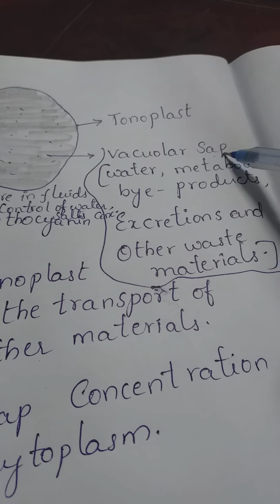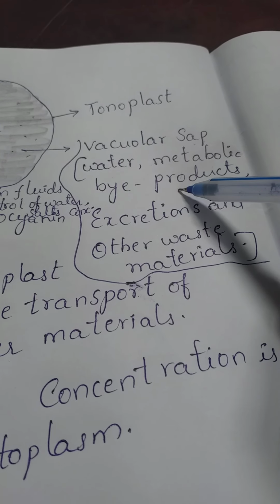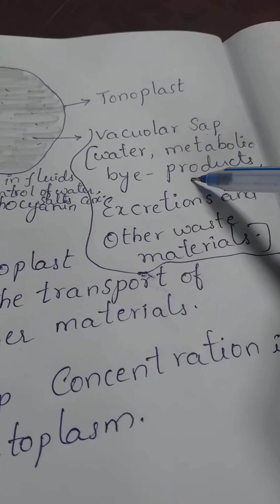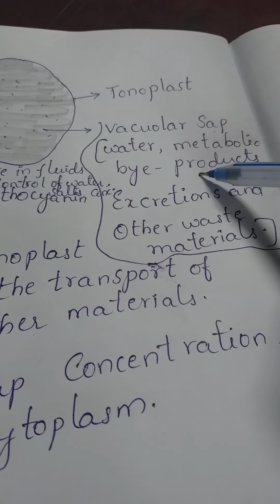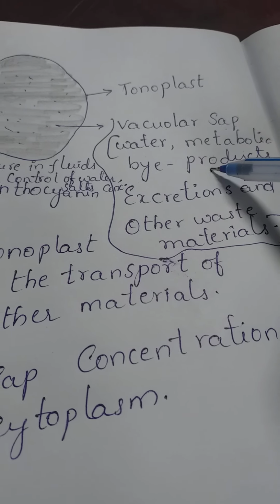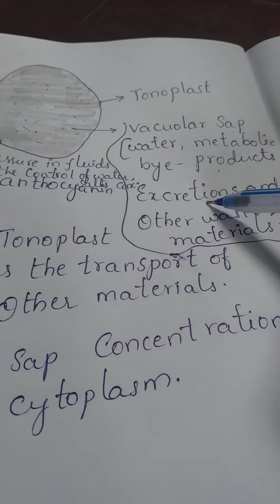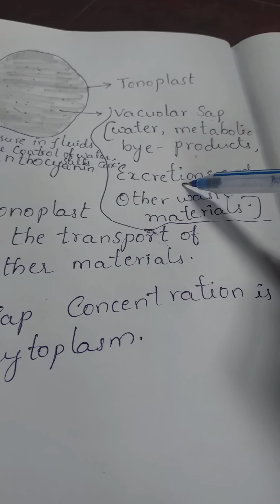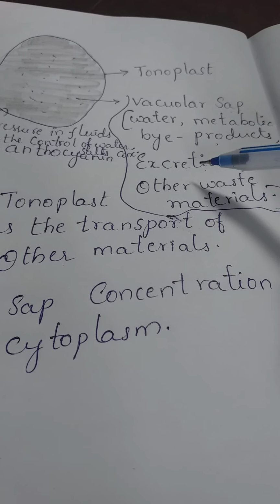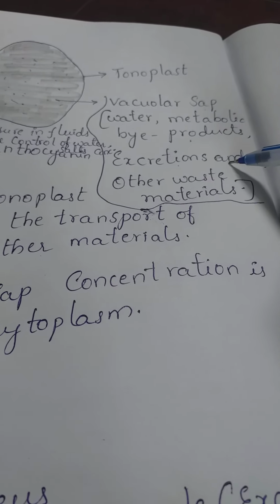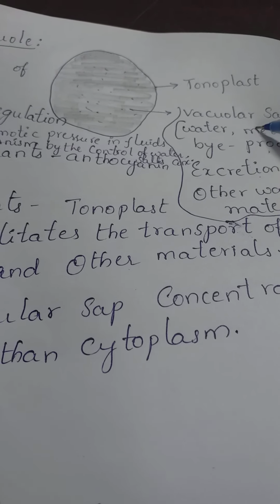This vacuolar sap contains a number of items like water, metabolic byproducts, means end products of the metabolic activities like excretion, transportation, digestion, nutrition, etc. And also it possesses some excretory materials, which are the materials that should go outside of the cell. Those are called excretions. Other waste materials are also present in this vacuolar sap.